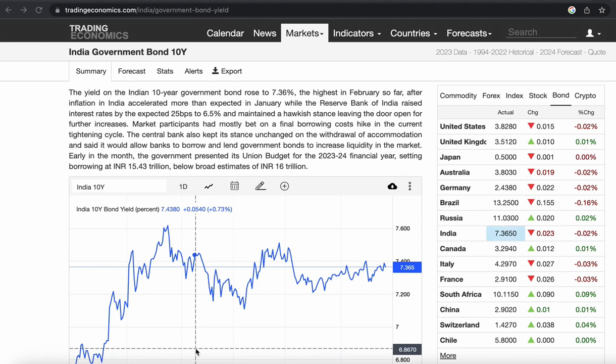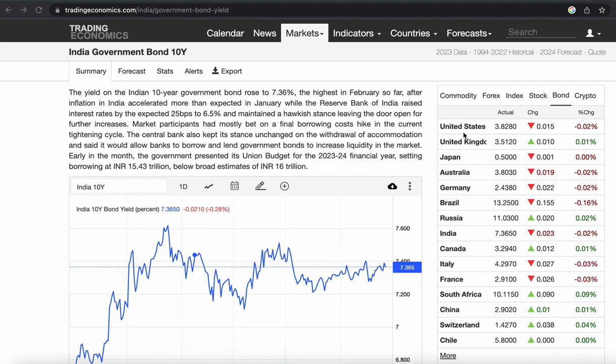Hi friends, in this episode we will see about government bonds. Government bonds are the safest bonds to hold for your debt portfolio. But government bonds also have an impact on your small savings schemes, due to the formulas based on the 10-year government bond. So we will look at what the government bond rates are trading at in the market.